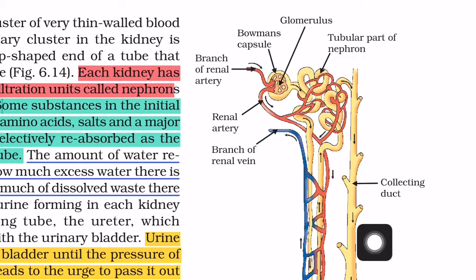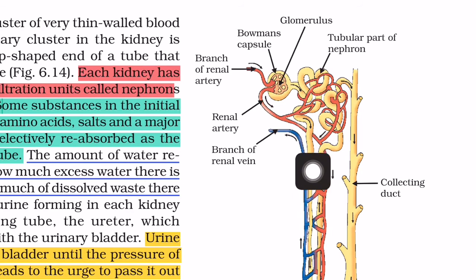So this is the nephron, the structure of the nephron, and there are millions of nephrons in the kidney. This is called the excretory unit of the human kidney. Here the main part is the glomerulus, and the glomerulus is situated inside a cup-like structure called Bowman's capsule. This glomerulus is a cluster of many capillaries, and from this the blood is filtered out and it